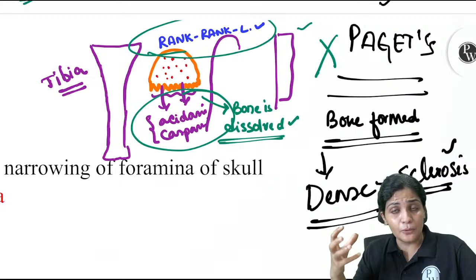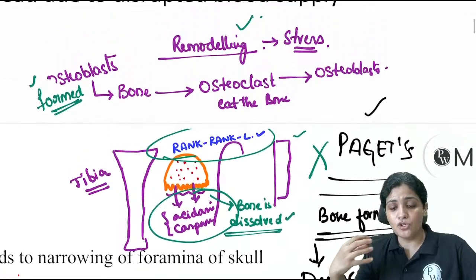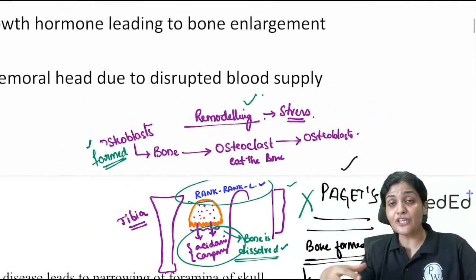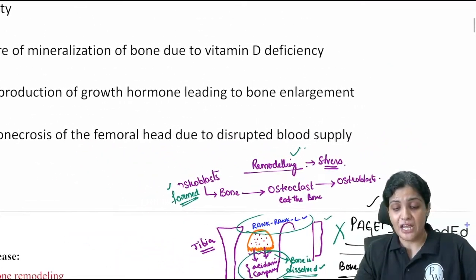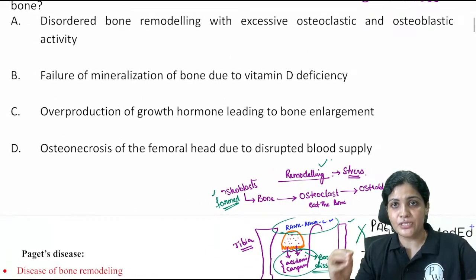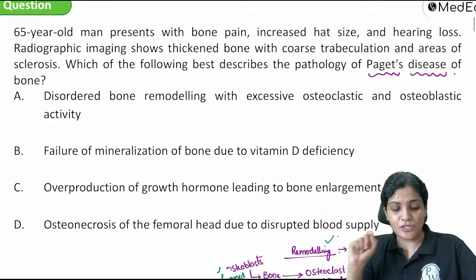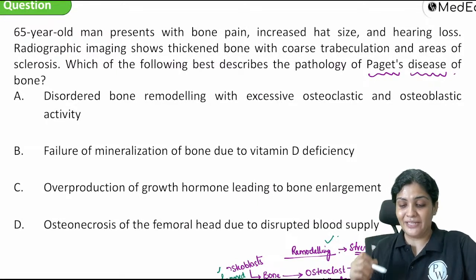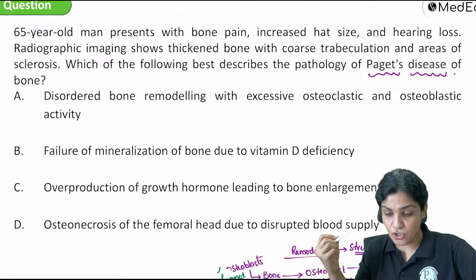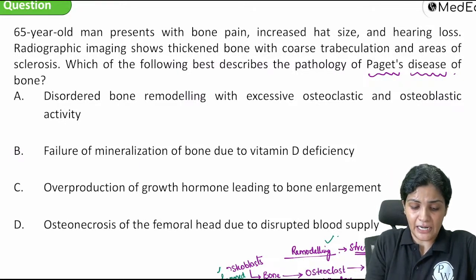This tough bone, do you think it is very much helpful for us? No, it is not helpful. It is a pathogenic bone. Our bone should be strong. It should act according to the stress. So this bone which is formed is just a hardened bone, sclerotic bone. Okay, so now what could be the best description? There is a disordered bone remodeling with excessive osteoblastic and osteoclastic activity. I hope this is the right answer.